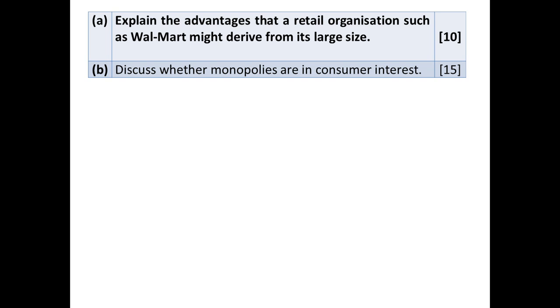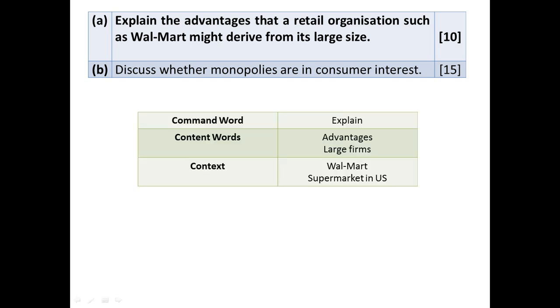So let us look at question A first. Let's do our basic question analysis. Looking at our question analysis, we identify our three C's. First C, command word. You can see that the command word clearly here is explain. So you are asked to explain the advantages that a retail organization such as Walmart